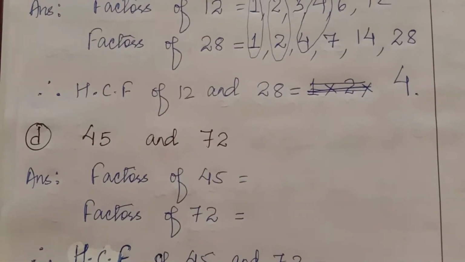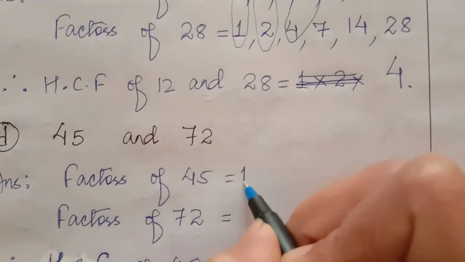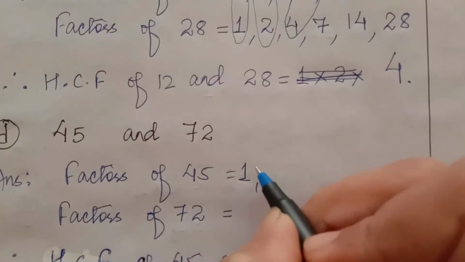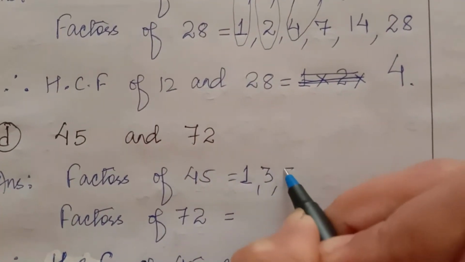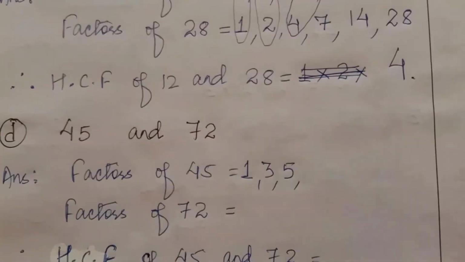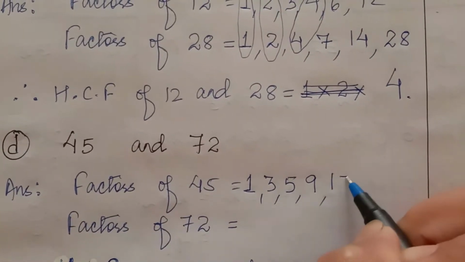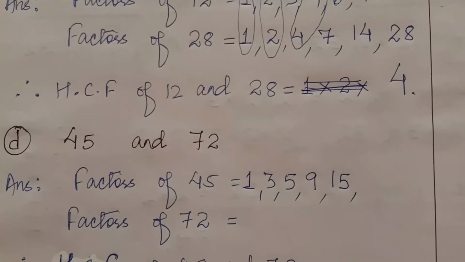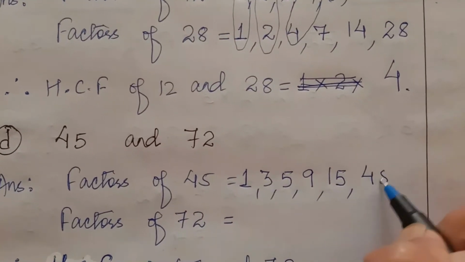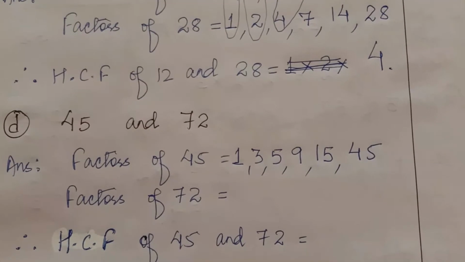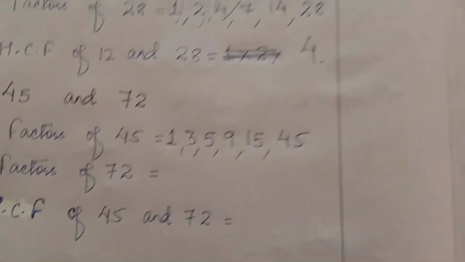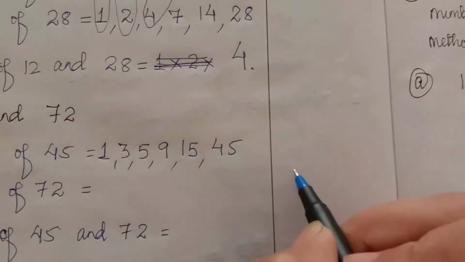Similarly for 45, the factors of 45 are 1, 3 can also divide, 5 can also divide, 9 5s are 45, 9 can divide, 15 3s are 45, then 45 itself. Now 72, factors of 72. If you cannot write them, then you can do one thing.